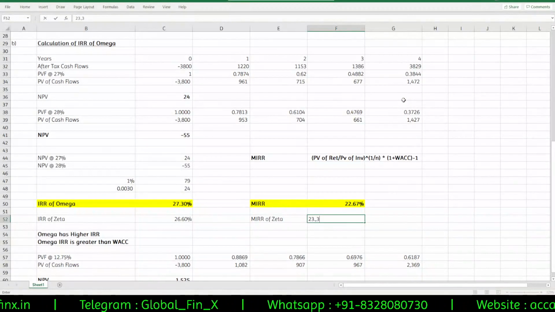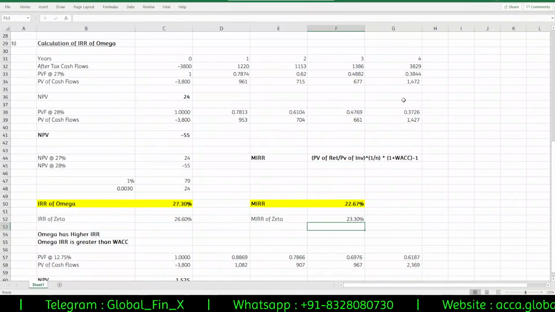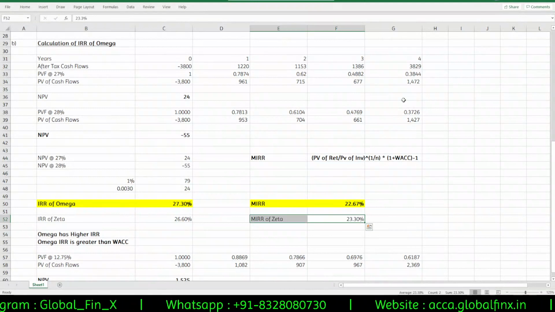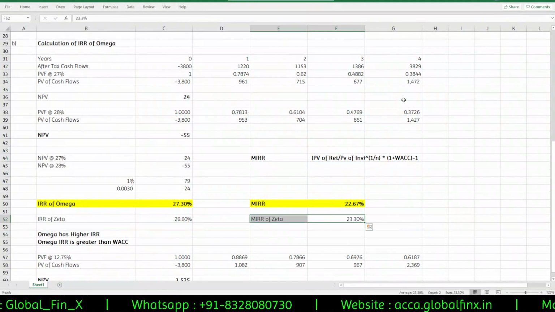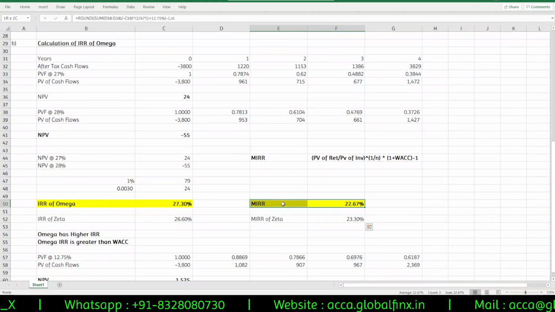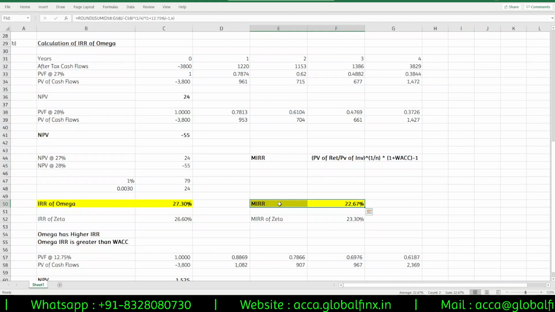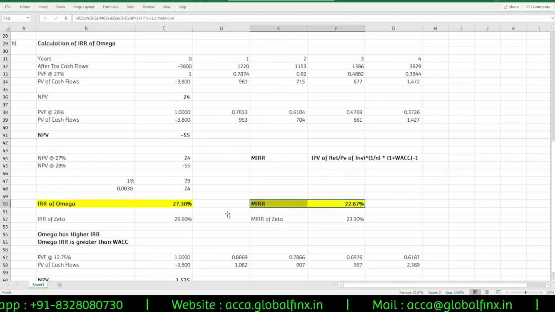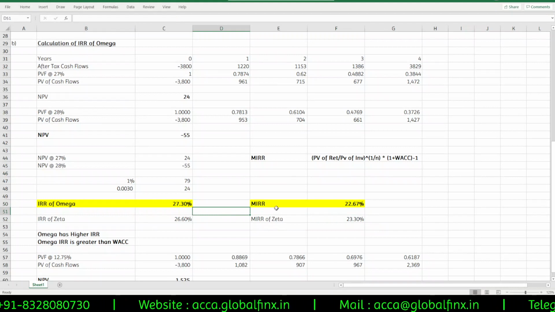Okay, 23.3 percentage. So technically here MIRR of Zeta is showing better, but that is just due to your calculation rounding issues or something like that. Technically it should be MIRR of Omega only should be higher, but that's fine. Don't worry about the numbers. You can go ahead with your answer. Absolutely fine. No, don't worry about it.